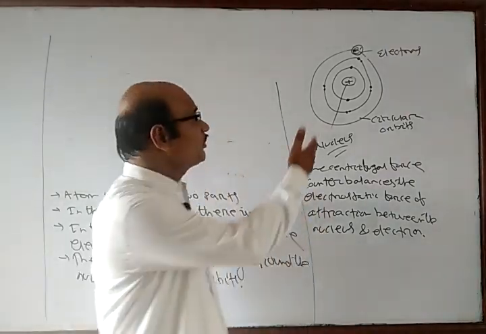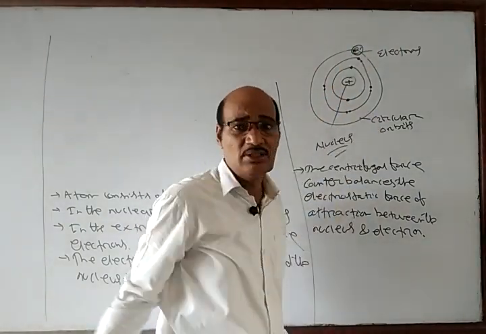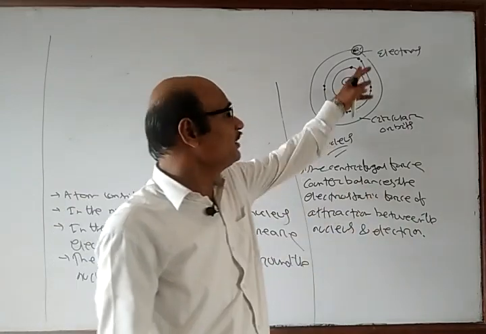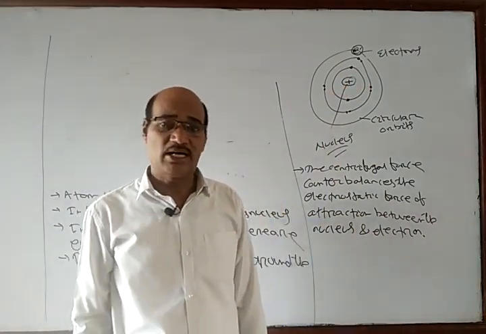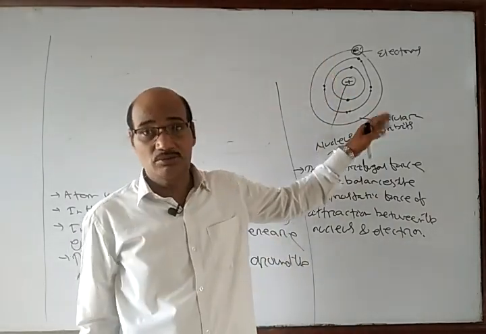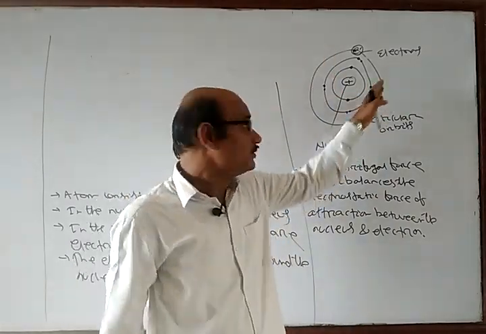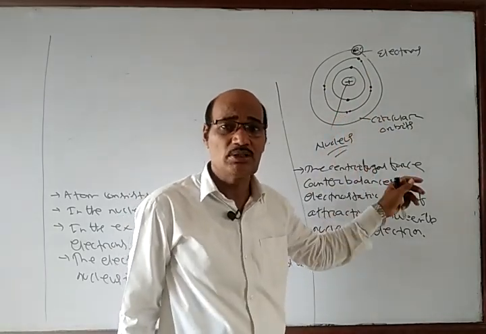And here in Rutherford's model of the atom, the electrons are revolving in a circular path around the nucleus. Hence, obviously, they will lose energy, according to Clerk Maxwell. So gradually the electron, while moving, will lose energy.